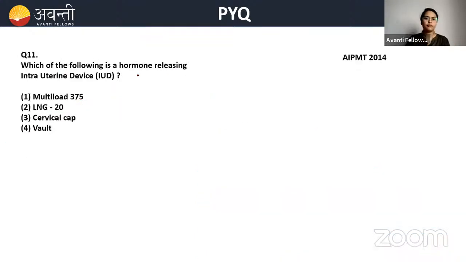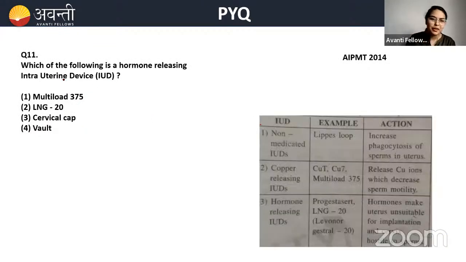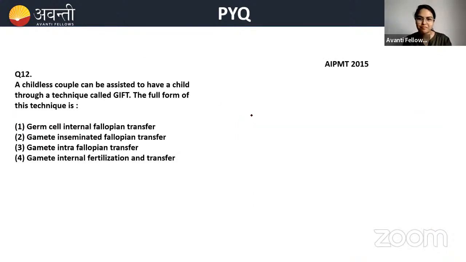Okay, let's move ahead then. Again, same question. I will not do this question, because I know hormone releasing, we know that it is LNG20 without any doubt. Now, a childless couple can be assisted to have a child through a technique called GIFT. The full form of this technique, beta?